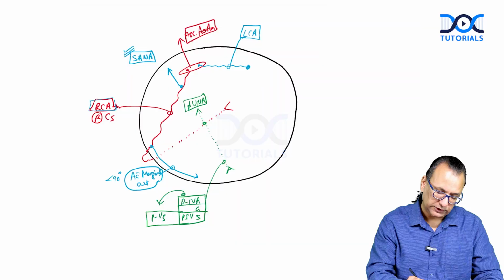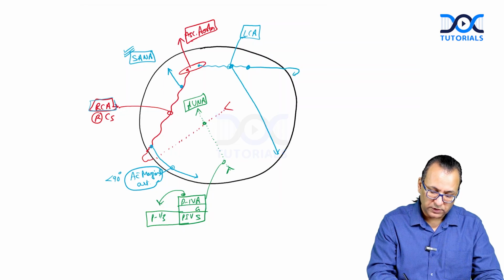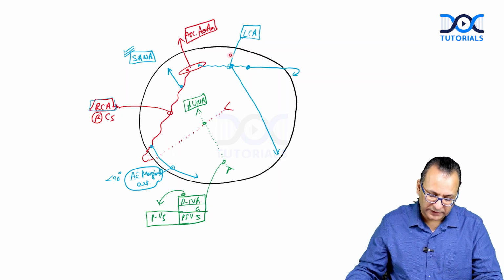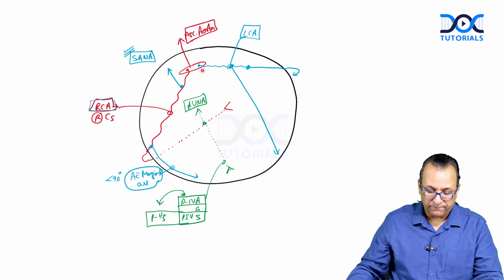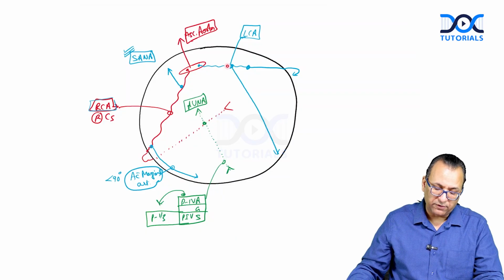As it is giving two branches, you will see here one is descending down towards the cardiac apex and one is going around the heart. So, if this is the left coronary artery given by the ascending aorta, then it is giving two branches. What are the two branches? One descending down and one going around.